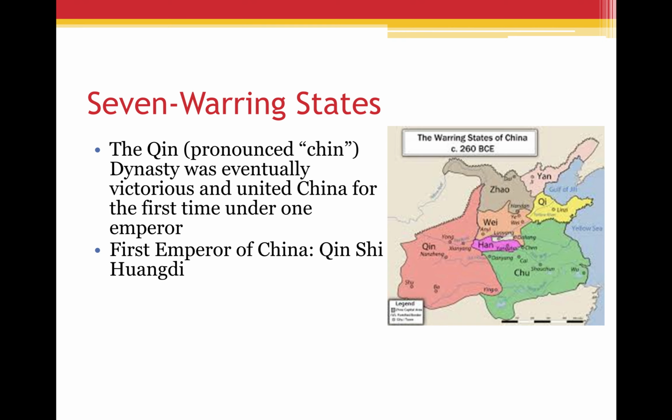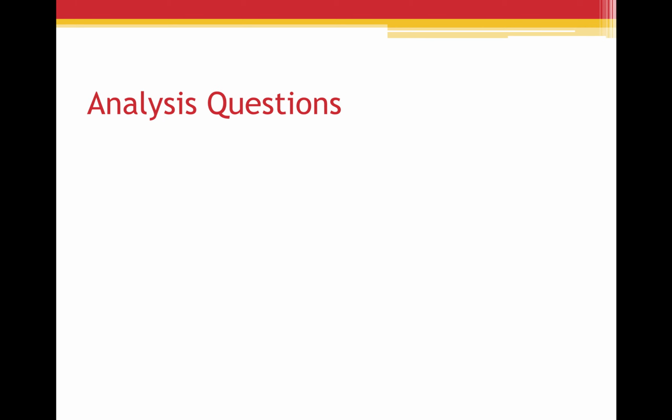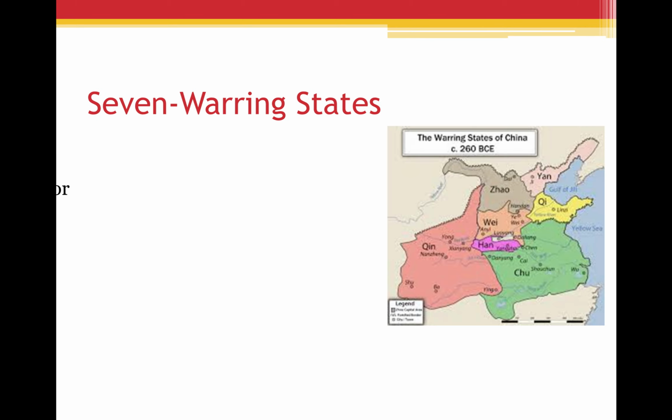And you don't have to recopy this, but this is essentially what I just mentioned there. He was the first to effectively unify China under a single rule, and that's why we have the Qin dynasty. And that's why we have China. So that's our basic introduction to how China emerged. I mean, that was a super brief introduction.